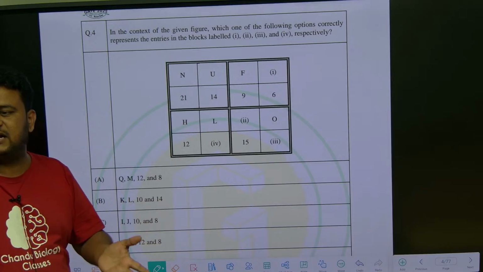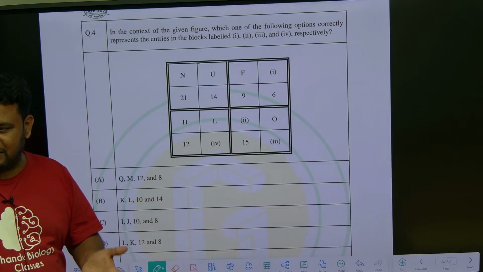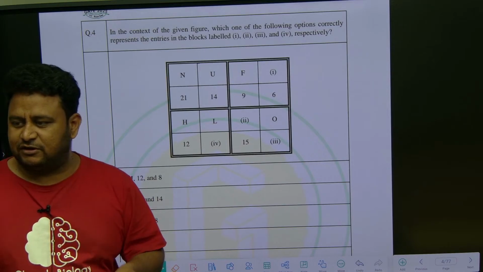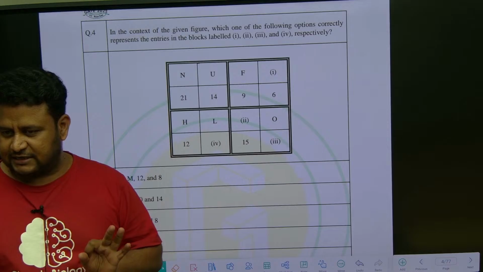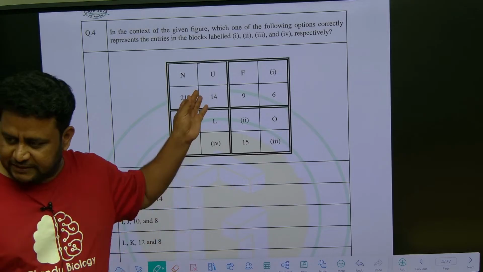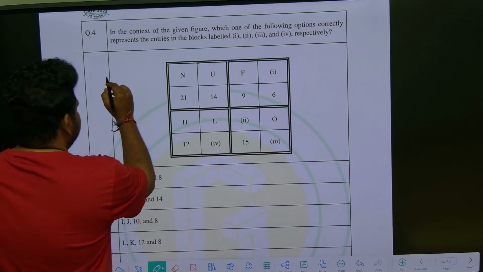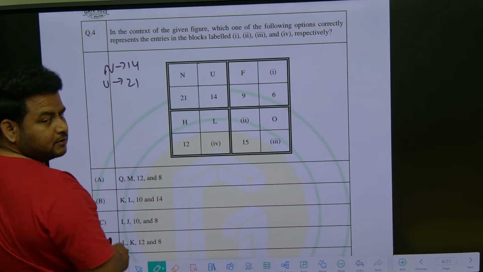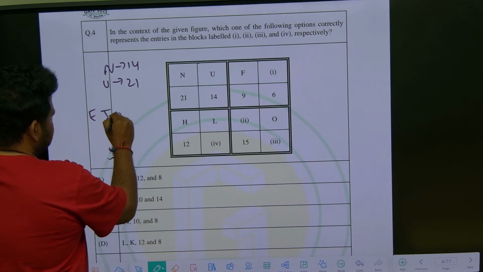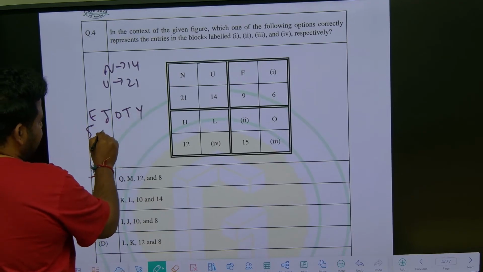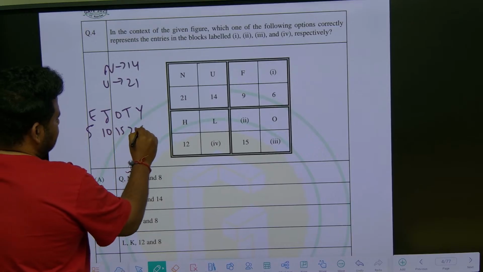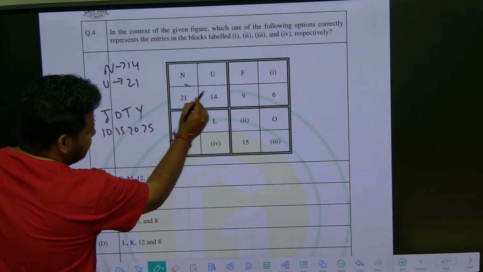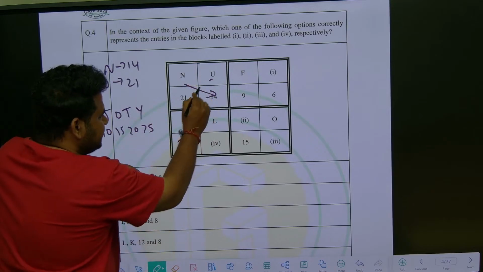For that we already learned in coding, decoding, alphabetic series, all these things. We also learned what is a reverse place value. We will repeat again once we do reasoning based on PYQs. Now see here, N the place value is what? 14. U the place value is what? 21. You can remember like this, IJOT, that is multiples of 5: 5, 10, 15, 20, 25. So N is 14, but it is written like this. U is 21, but it is written like this, zigzag.